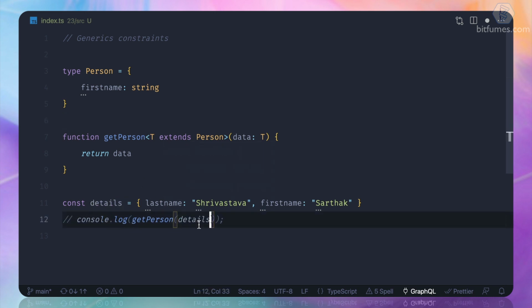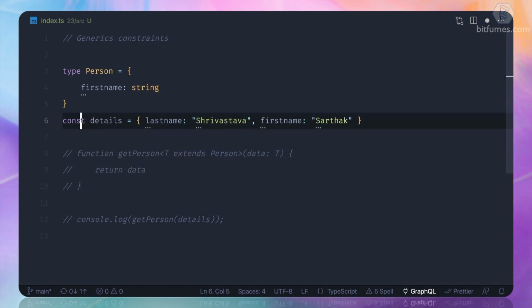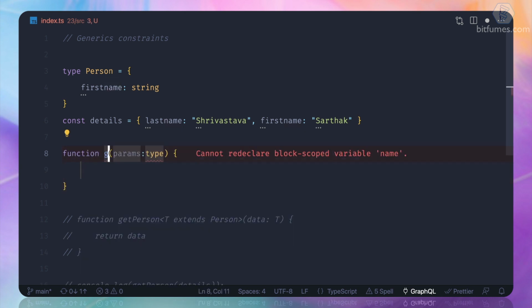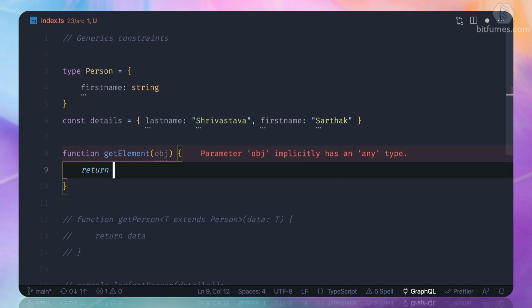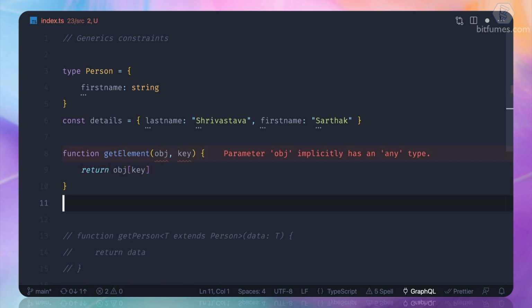So suppose we have this thing only, and I'm going to move it here, and I want to create a function called getElement of any object. So how can I get the object element? I can just say object and whatever key I want to get from the object. So I also want the key. This is good, nothing fancy once again, but we are not using TypeScript here.